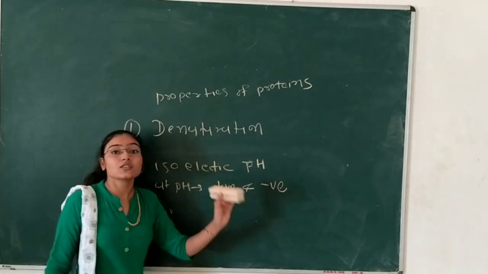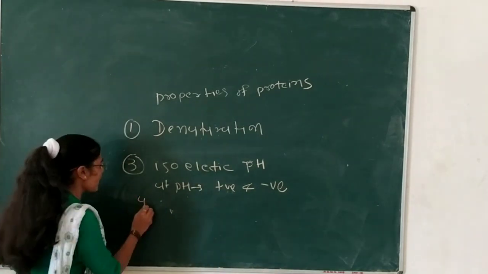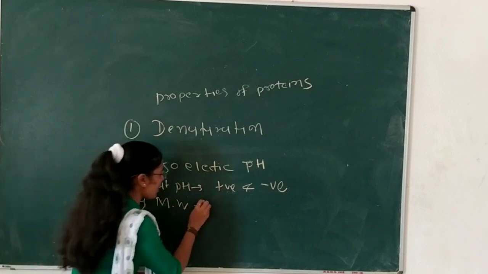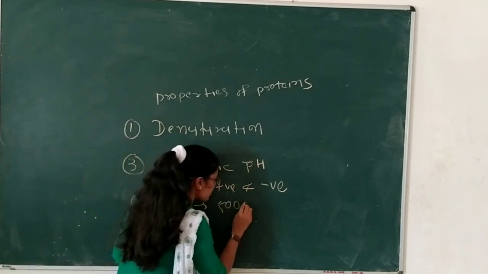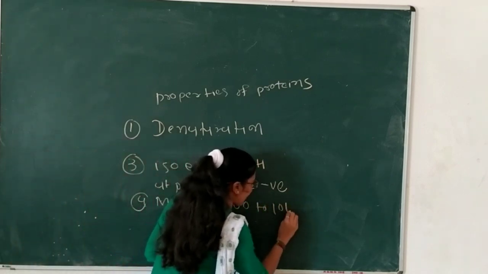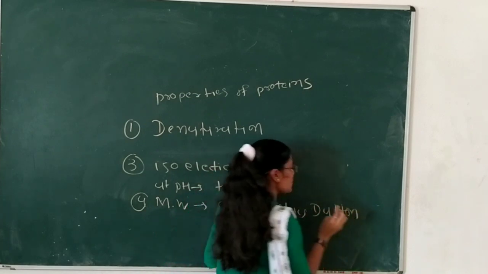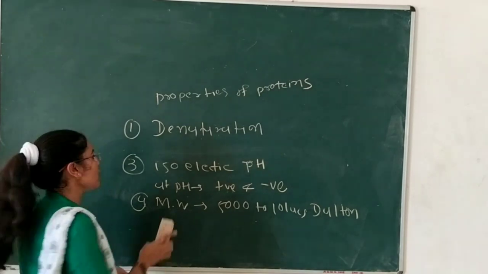Now we will discuss the fourth property of the protein. The fourth property is molecular weight. The molecular weight of proteins is 5,000 to 10 lakh daltons. So those are the four main properties of the protein.